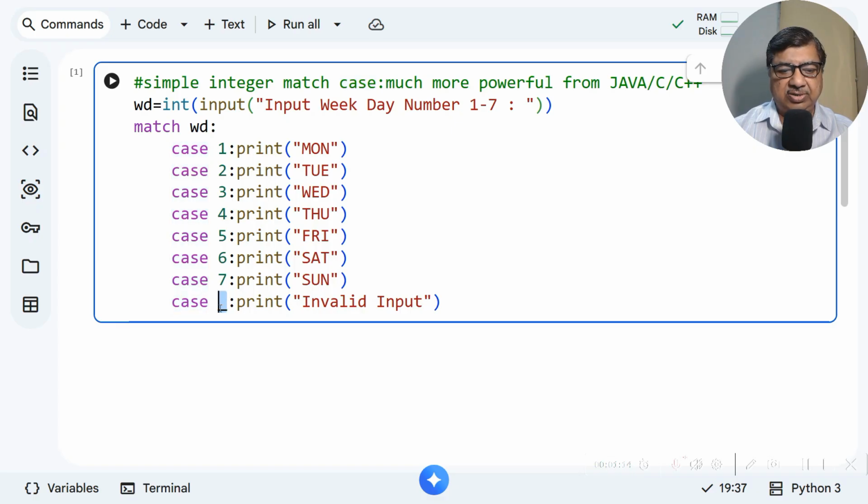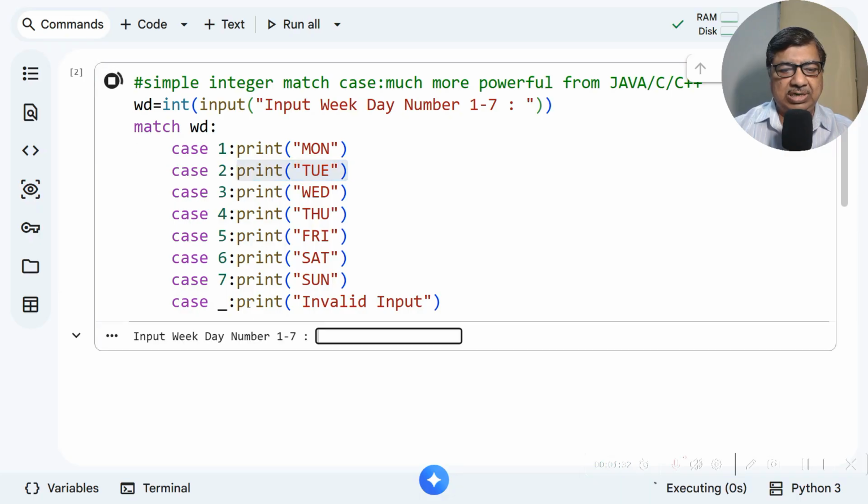So here is a wildcard case, so we use this kind of character which represents a wildcard, and for each case we print out whatever we want to print, okay? And obviously this kind of indentation is there for each case, okay? We'll run it first so you will understand it.